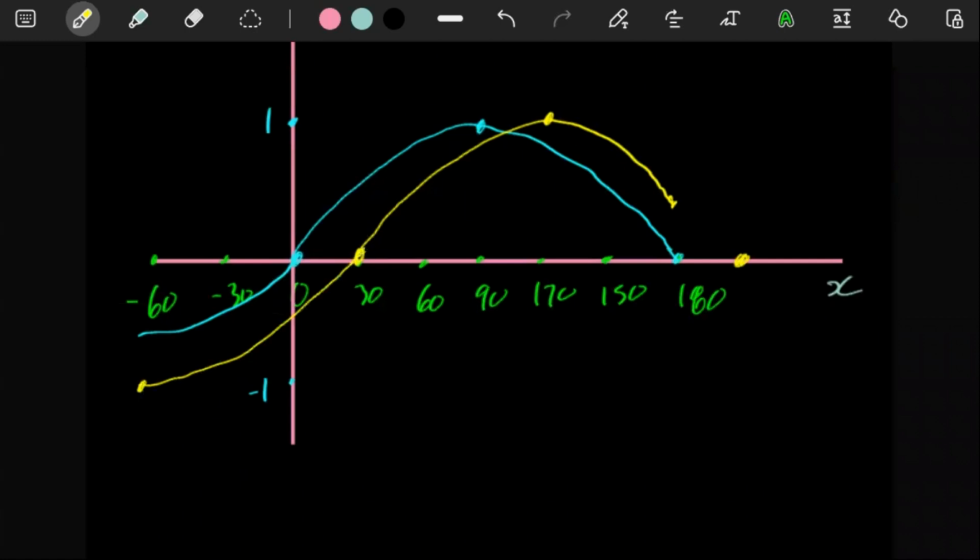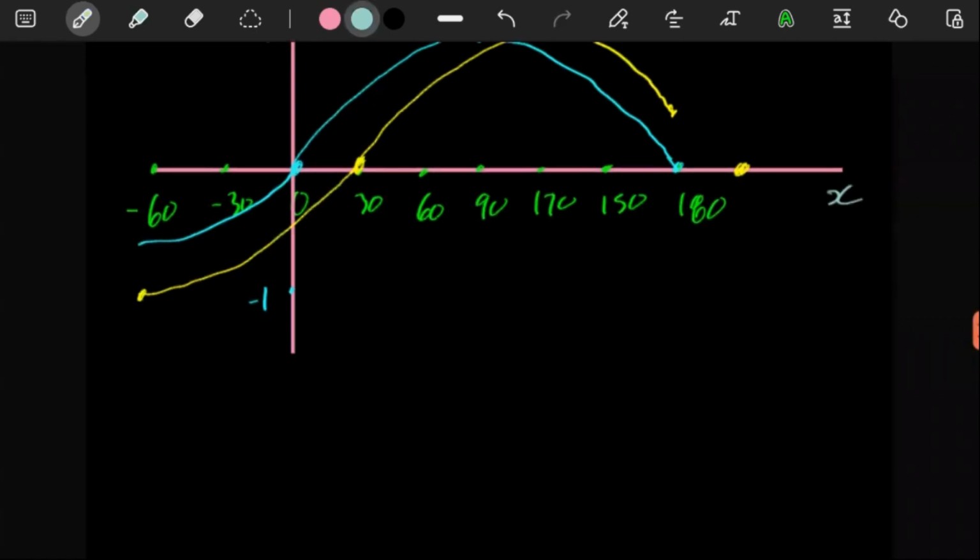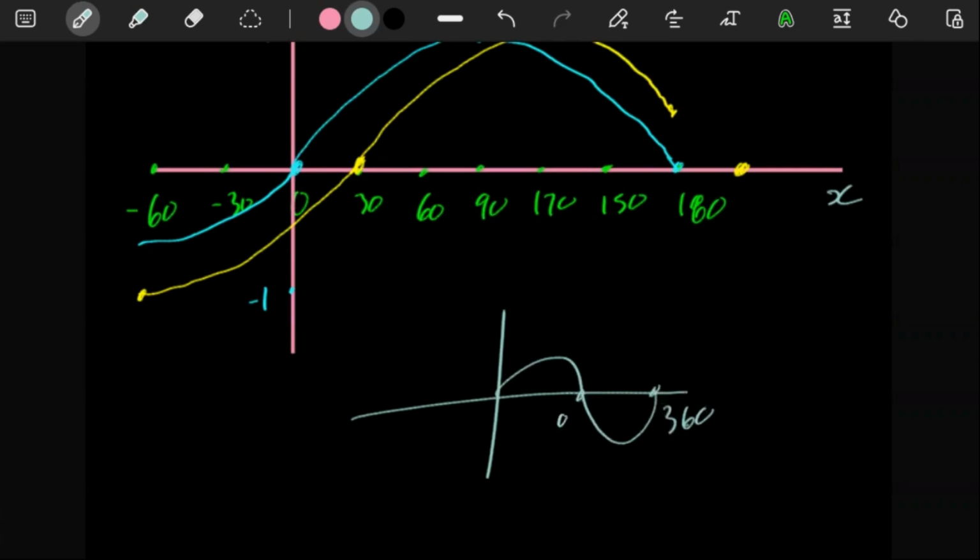you see, because if you look at it nicely, your graph was supposed to, from 0 to 360, look like this. 180 is somewhere there, and then your turning point is somewhere at 90 over there. On the other side, the turning point would be somewhere at negative 90. But then if the whole image is moved 30 degrees to the right, instead of it turning at negative 90, it would turn at negative 60, because everything would be moved 30 degrees to the right.